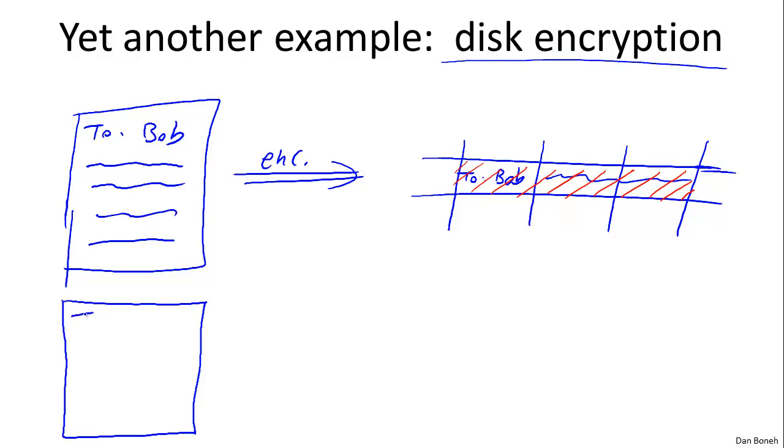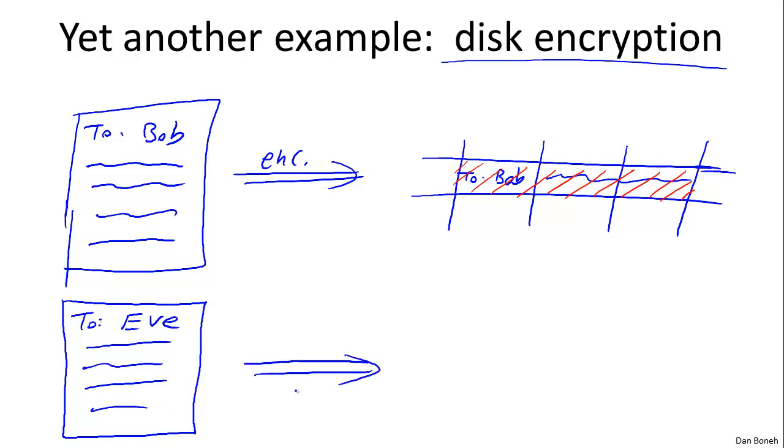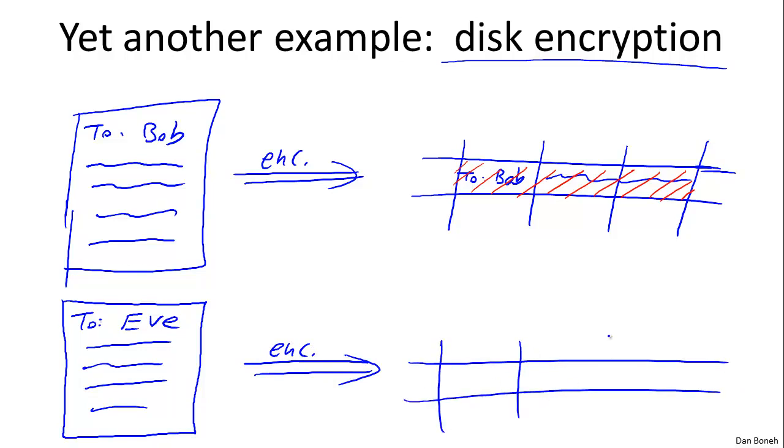But now suppose that at a later time, the user fires up the editor and modifies the file. So now instead of saying "To Bob," it says "To Eve," and nothing else changes in the file. That's the only change that was made. When the user then saves this modified file to disk, he's going to re-encrypt it again. And so the same thing happens. The file is going to get broken into blocks. Now the file says "To Eve," and everything, of course, is encrypted. So again, I'll put these lines here.